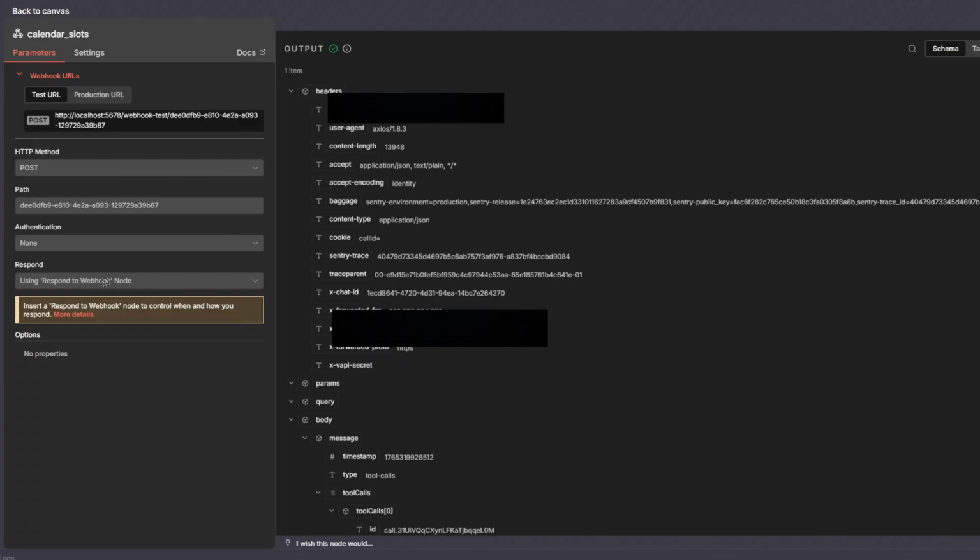And for the respond method right here, you want to set it to use respond to webhook node, right? You want to select this option because you want to respond to vapi after the workflow is finished. The other options basically respond to vapi before the workflow is finished. And the issue with this is that if you respond before the workflow is finished, then you won't get the final result, and that final result won't be sent to vapi. So you want to send the result to vapi only after everything is finished. So you want to select this option for responding.